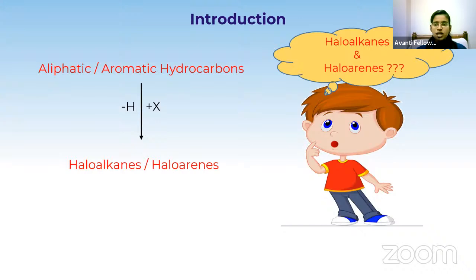Usually halogens are represented by the letter X. Halogens are fluorine, chlorine, bromine, and iodine. So take an aliphatic hydrocarbon, alkane, remove one hydrogen and add one halogen. You will get haloalkane. In the same way, to an aromatic system, remove the hydrogen and add halogen. You will get haloarene.